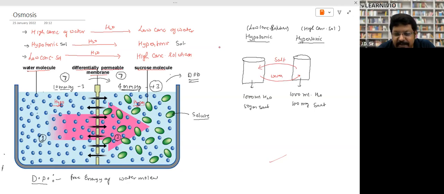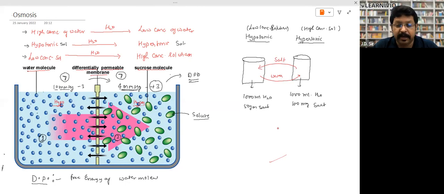Very good. Excellent. What will happen? Look, the fish is from the marine environment, where the salt concentration is higher. This means the blood concentration of the fish's body will be higher. The blood will be hypertonic. When you put this fish in soft water, the outside environment is hypotonic.